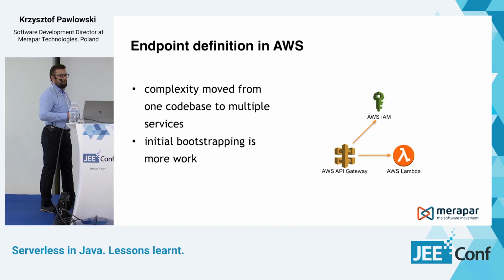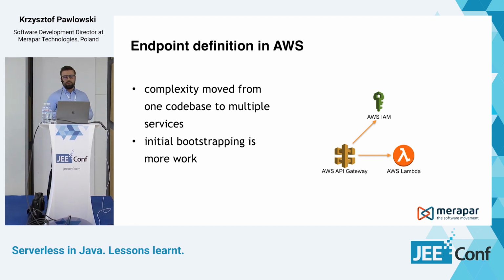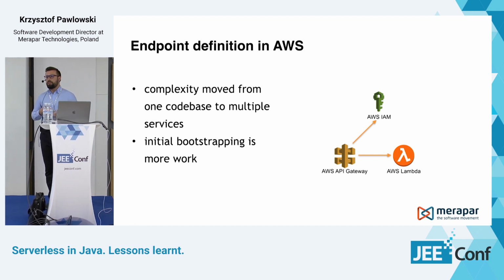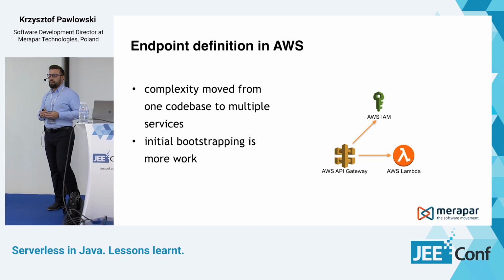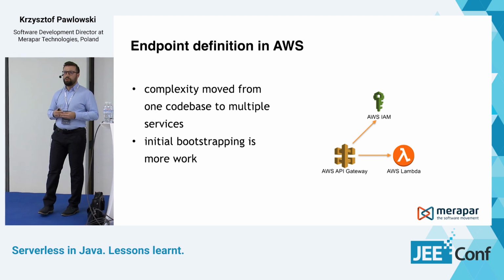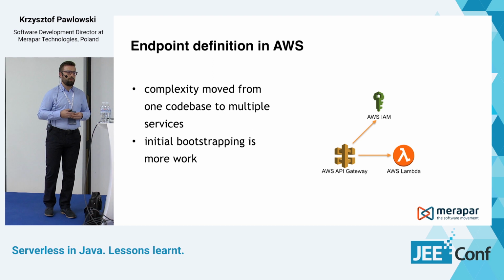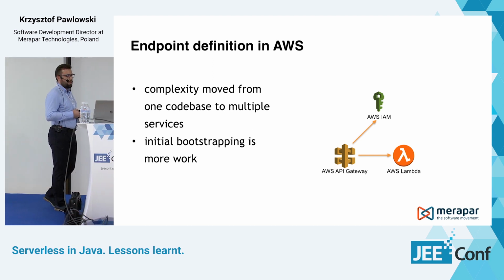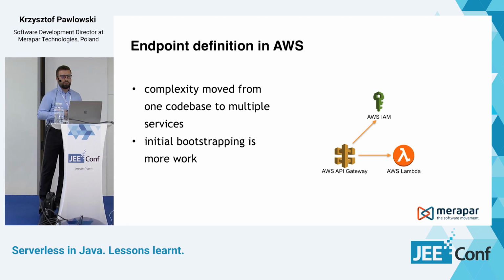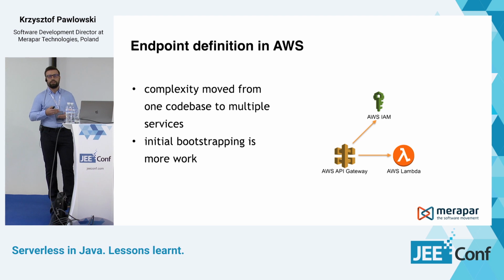So how would the same thing look in AWS? First, if you want to define an endpoint in AWS, you need to get to know at least 3 AWS services. You need to get to know AWS IAM, which is a service for users, permissions, and roles management. Then you need to get to know a little bit about AWS API Gateway, which is used to define the endpoint.